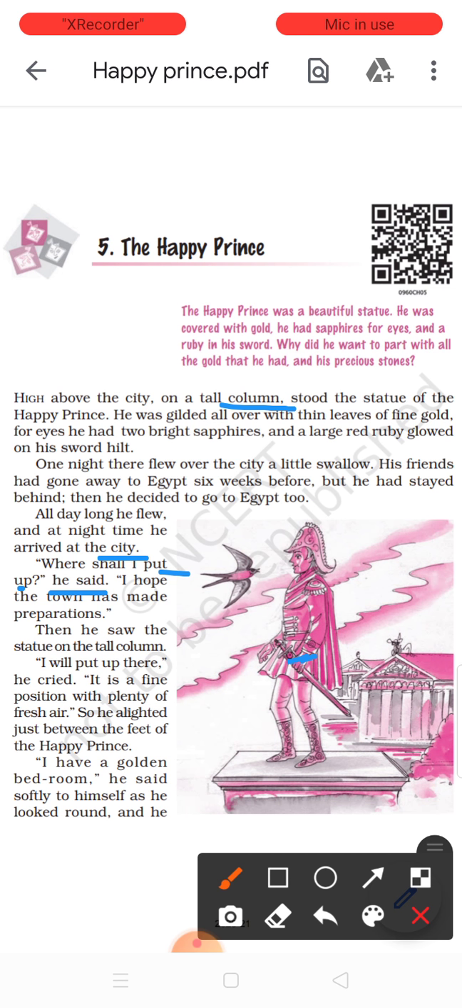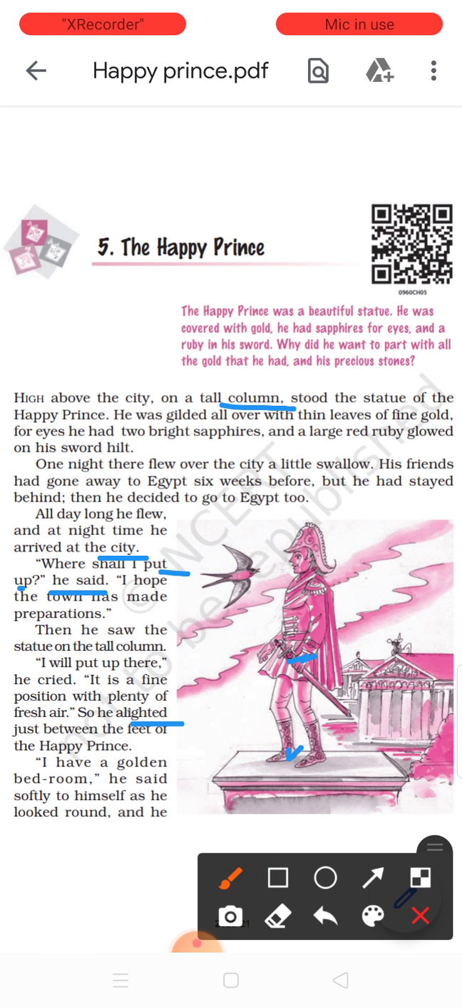It is a fine position with plenty of fresh air, because it is on the top of the hill, you see. So he alighted just between the feet of the Happy Prince. Alighted meaning he came down. He came down, he alighted between the feet of the Happy Prince. Now, I have a golden bedroom, he said softly to himself as he looked round. Naturally he was so happy because everything was with gold and precious stones. So he said, I have a golden bedroom.